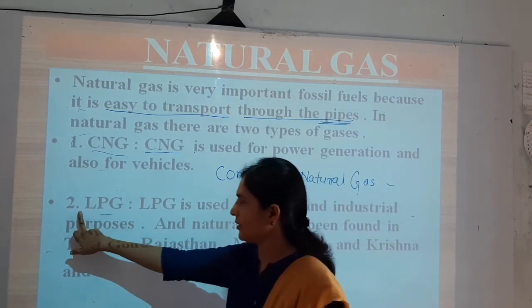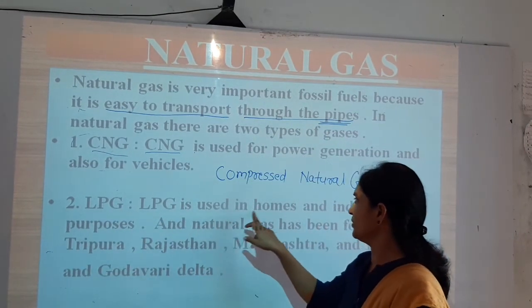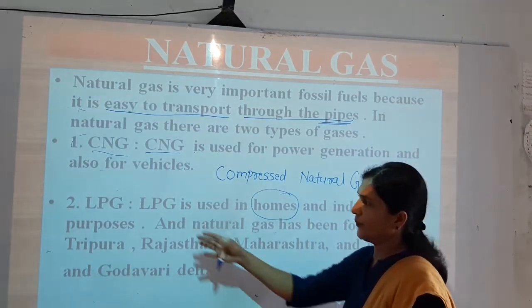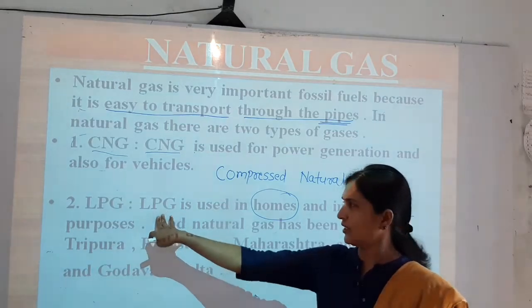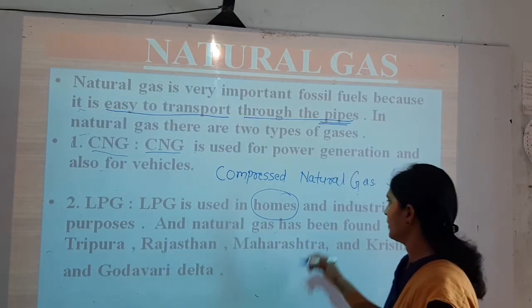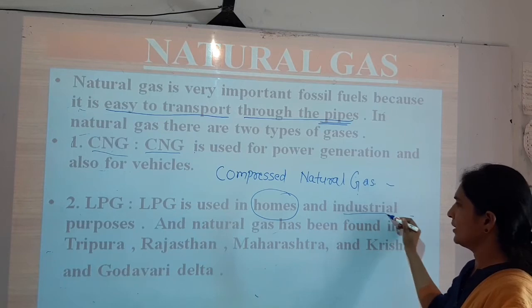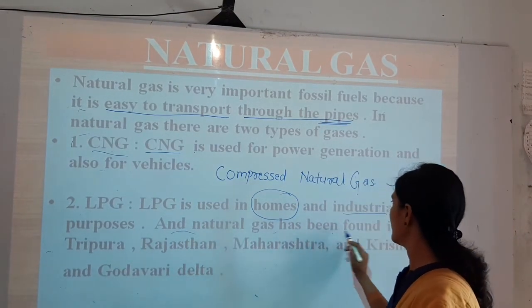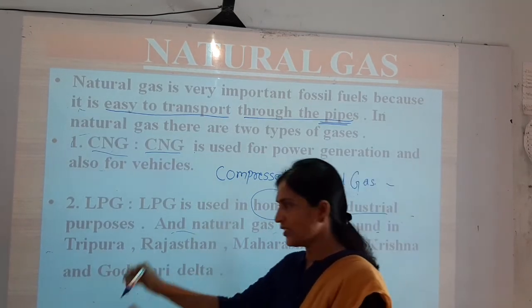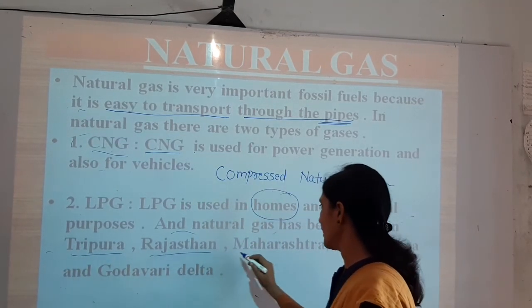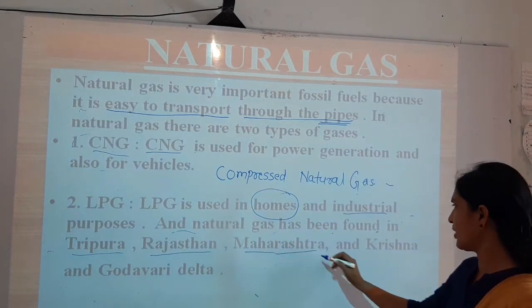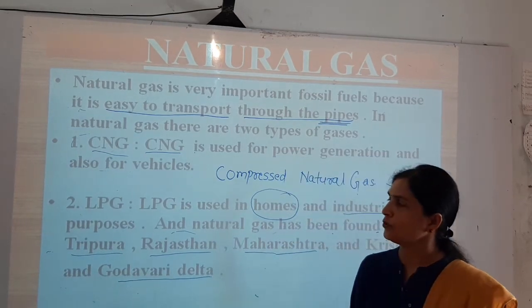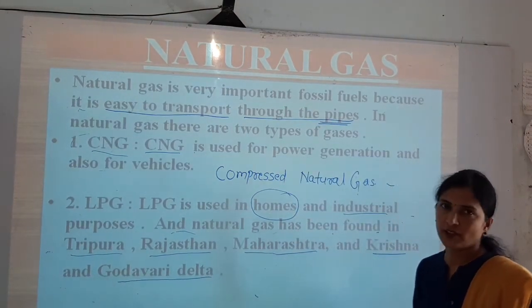The last point here, LPG. LPG is used in homes. We know that in our kitchen we have seen LPG cylinders, and we use this LPG as a fuel to cook our food. It is also used for industrial purposes. Natural gas has been found in Tripura, Rajasthan, Maharashtra and the Krishna and Godavari delta. So in these areas, natural gas is found.